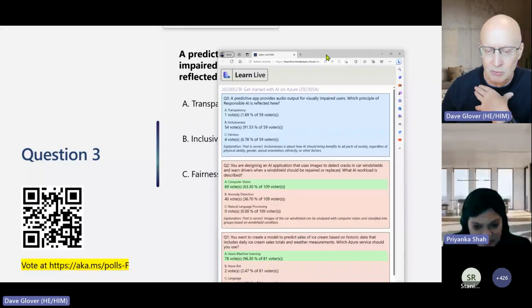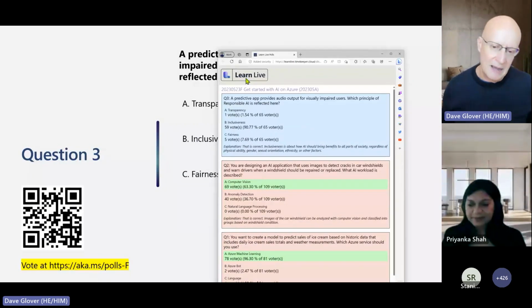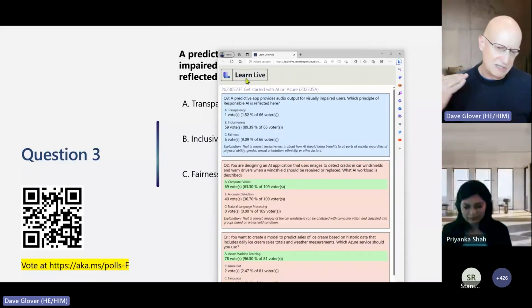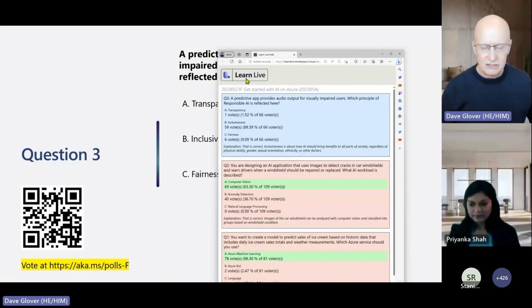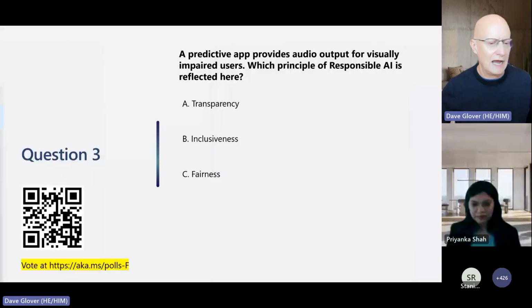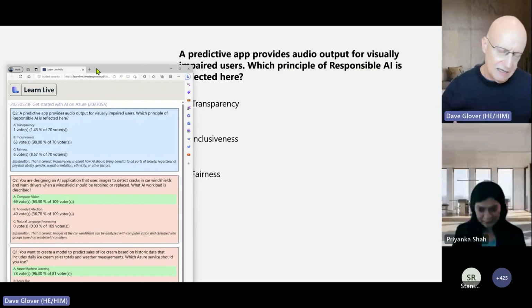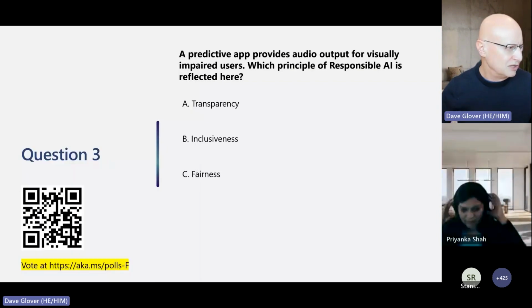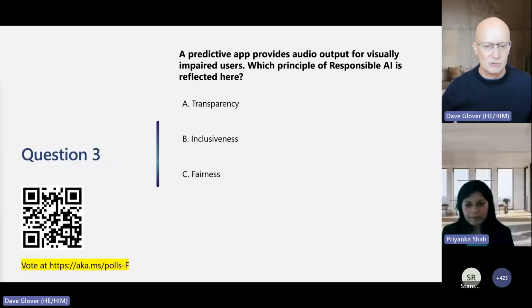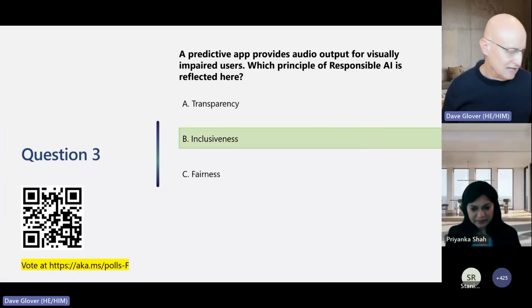Now, that would be predominantly around inclusiveness. I gave the example before of making sure that you're thinking about your audiences. I particularly chose vision impaired. So that would be an example of thinking about the data sets that you're using, making sure they're inclusive to the population that's going to be using these models. So we're going to click on that, and the answer is indeed inclusiveness.